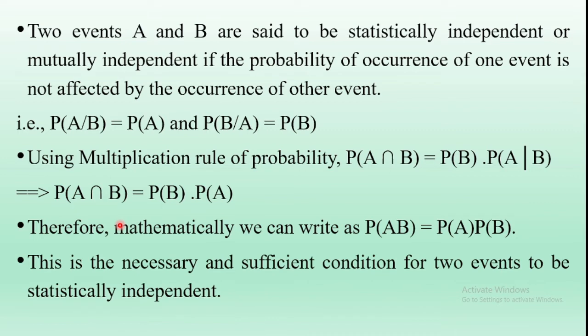This means that when outcomes are independent, the probability of a joint occurrence of a particular outcome is the product of the probabilities of the individual independent outcomes. That is, probability of A intersection B is equal to probability of A into probability of B.